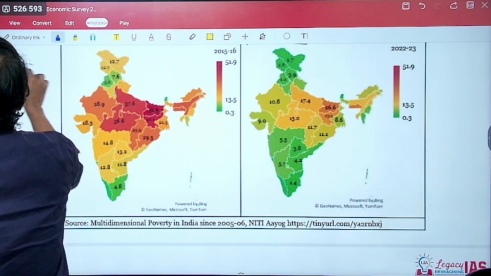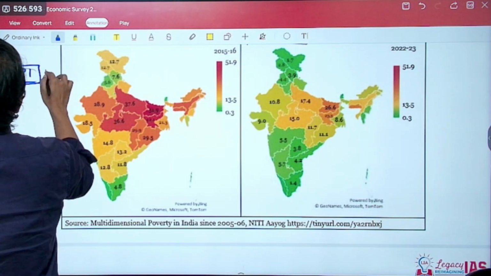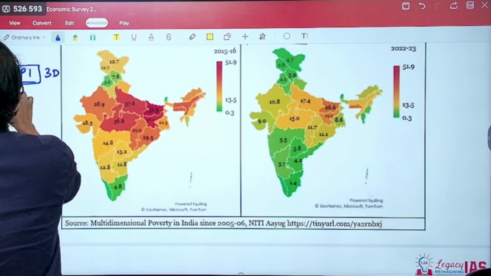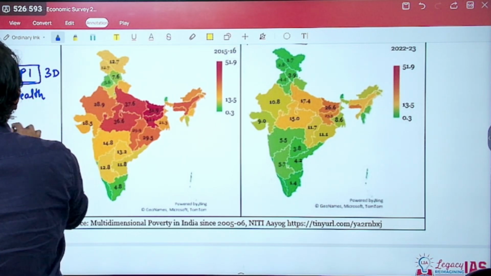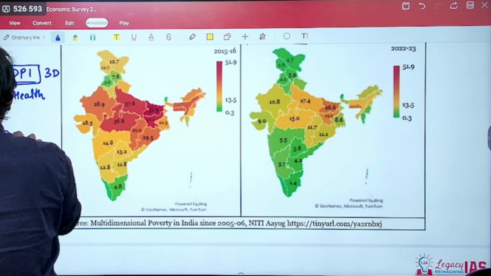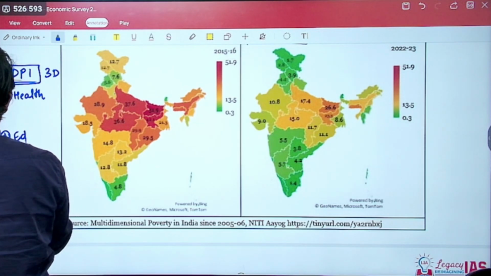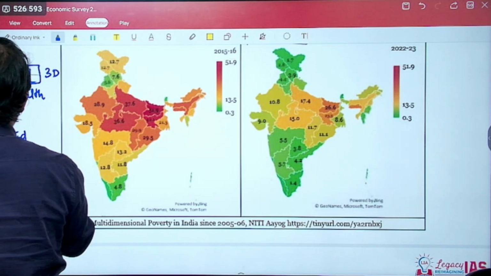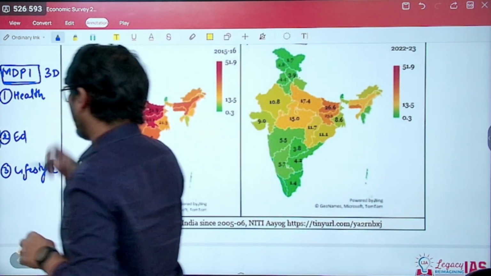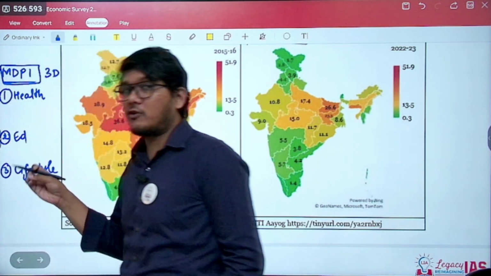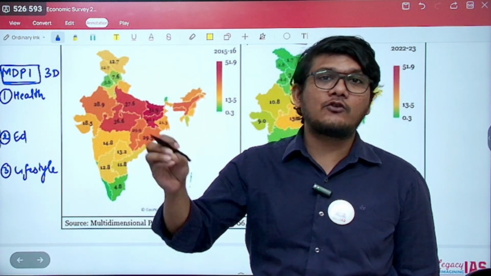So the multi-dimensional poverty index is based on 3 dimensions. The first dimension is health, the second dimension is education, and the third dimension is lifestyle. In the first dimension there are 2 things, which Niti Aayog has increased to 3.